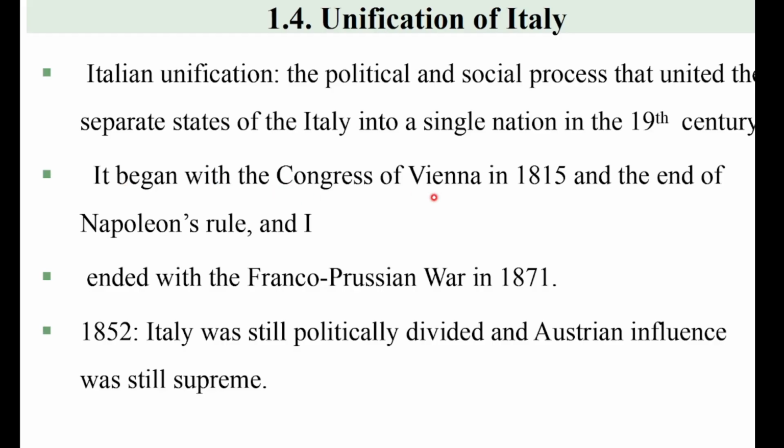Vienna Congress: the conference of Europeans at Vienna after Napoleon Bonaparte was defeated, especially after he was defeated by the coalition force of Europeans. This means the first event which led to the beginning of Italian and German unification. Again, both German and Italian unification were also completed by the same event.